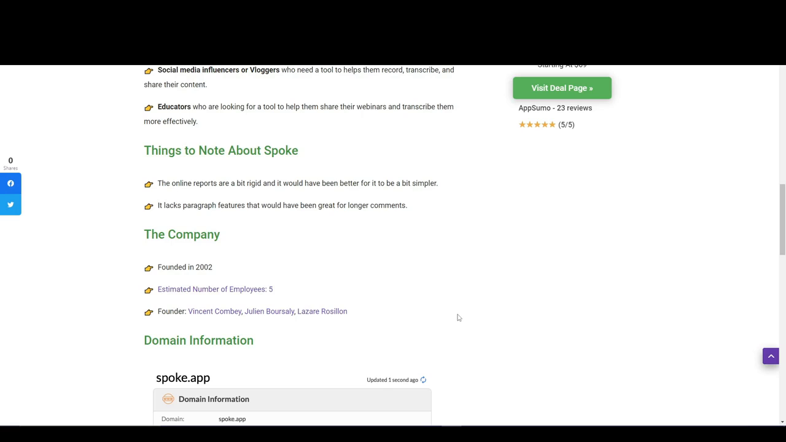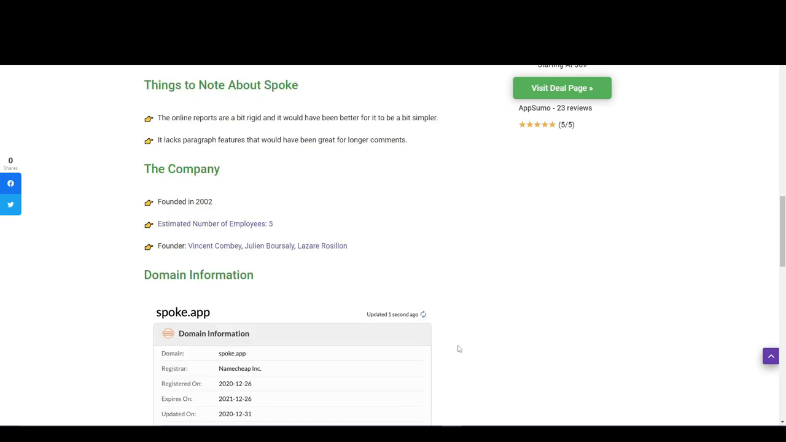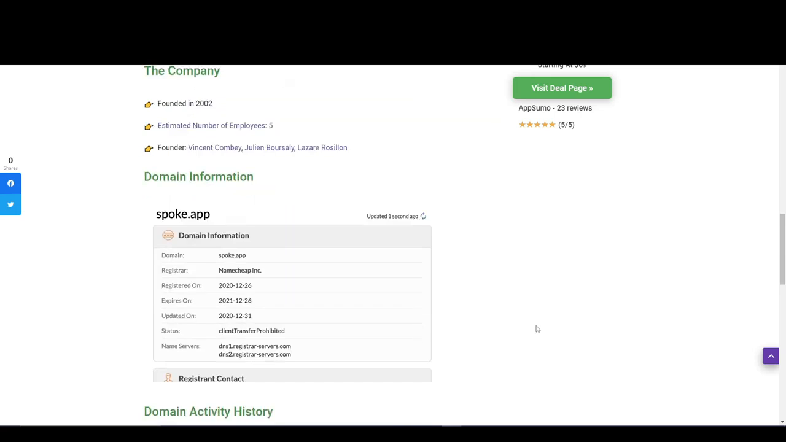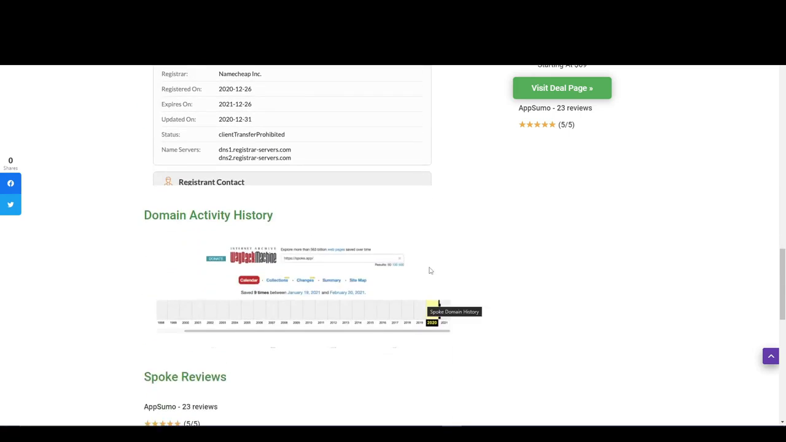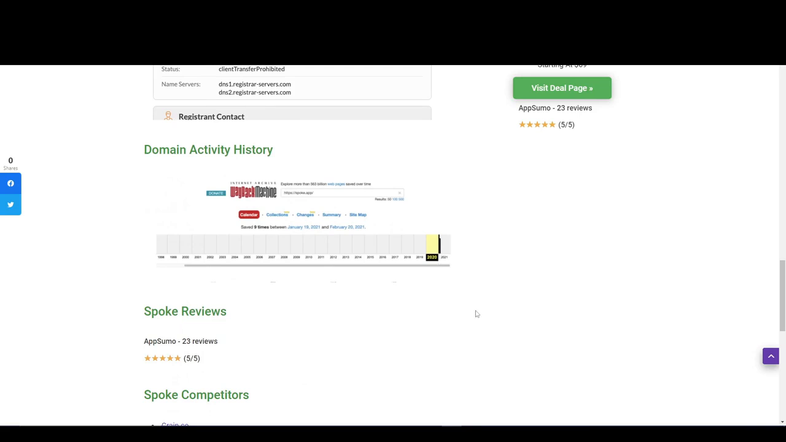If you talk about the company, the company was founded in 2002, with an estimated number of employees of 5. If you talk about the founder profile, Vincent Combe, Julian Brusley and Lajer Roslian, these members are the founders of this particular company. So many things you can search about them, right? Because this company is very trusted and they have a very long background, right?